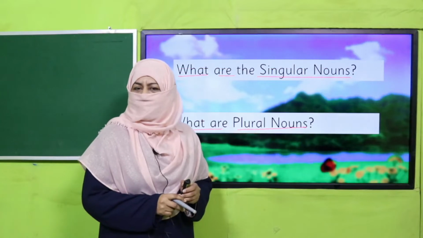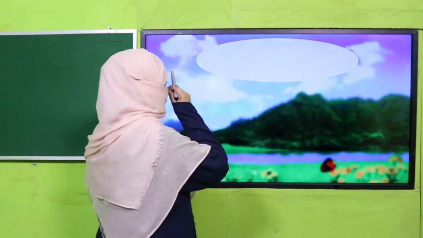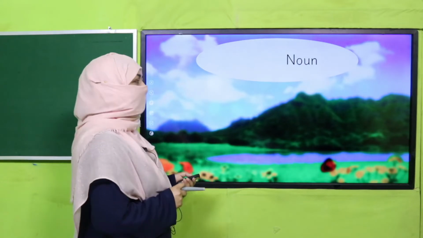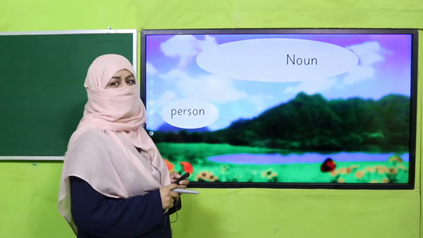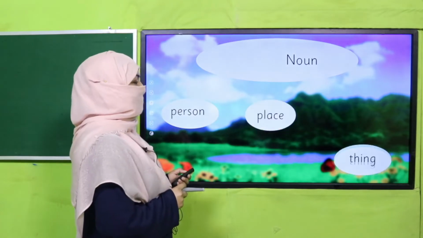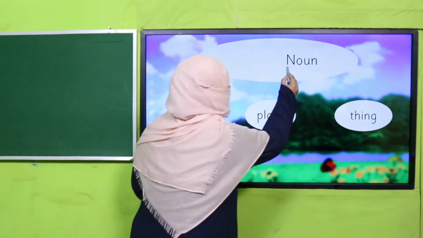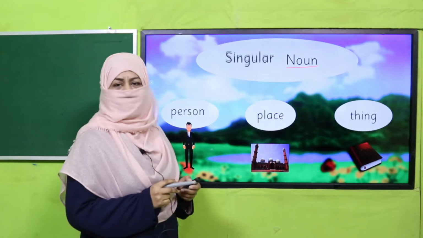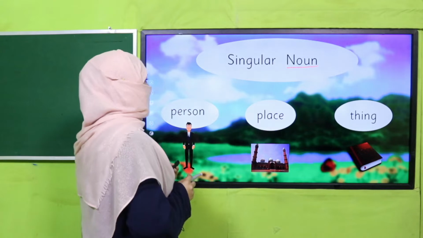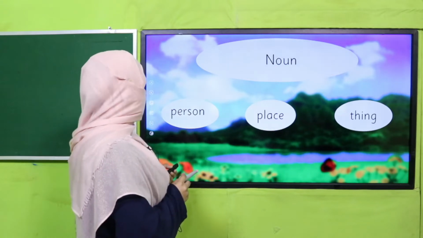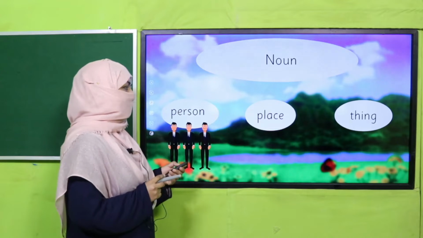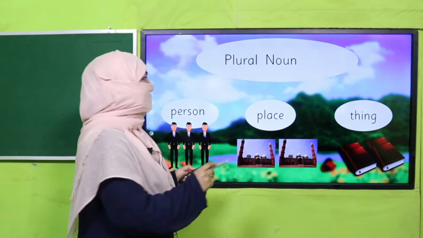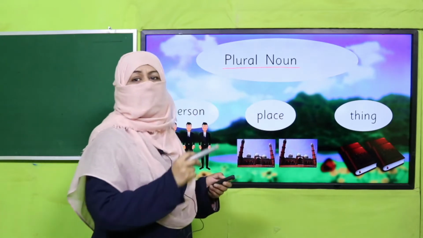Yes, my dear children, are you done with it? Very good. I hope you have answered correctly and you remember whatever I have taught you. What is a noun? Everything around us has a name that is called a noun. It may relate to a person, place, or thing. And when this noun refers to one person, one place, or one thing, we call it a singular noun, right? Remember? Okay. And when this noun refers to more than one person, more than one place, or more than one thing, we call it a plural noun, right? So this is the concept of singular and plural.